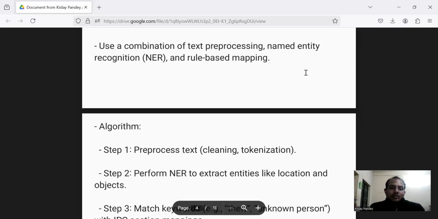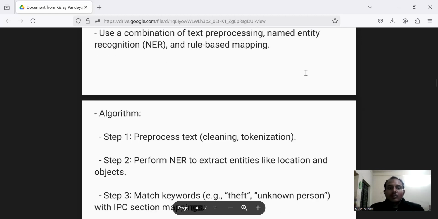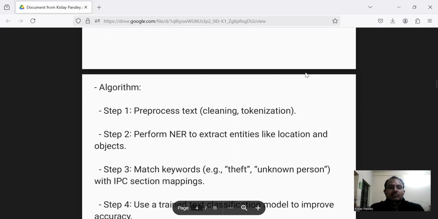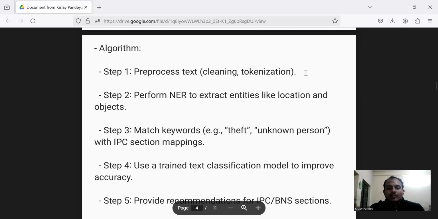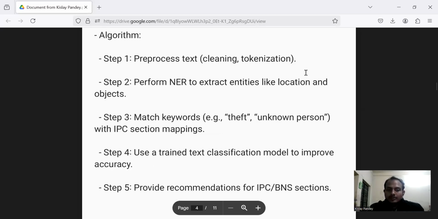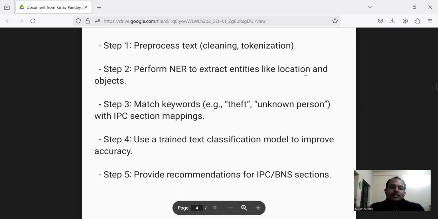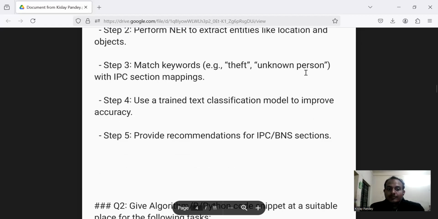Step 1, preprocess text: cleaning and tokenization. Step 2, perform NER to extract entities like location and objects. Step 3, match keywords, for example theft, unknown person, with IPC section mappings. Step 4, use a trained text classification model to improve accuracy of your solution. Step 5, provide recommendations for IPC/BNS sections.